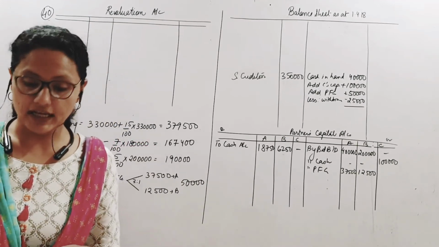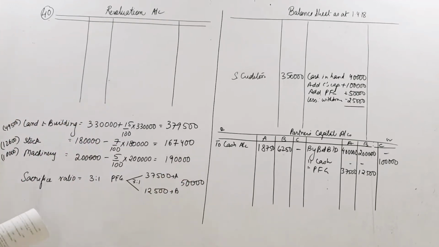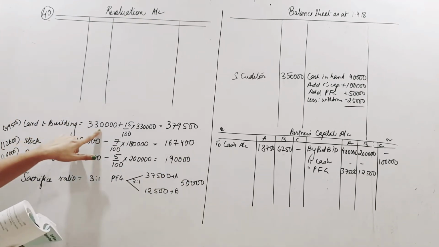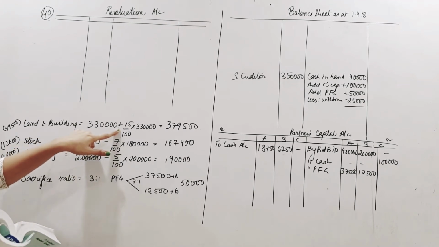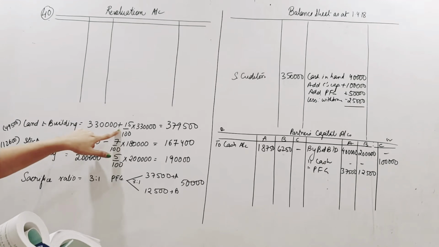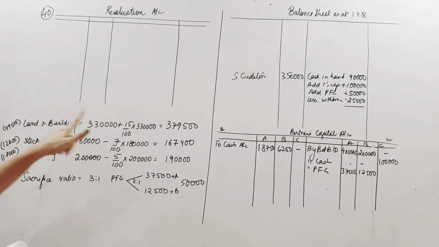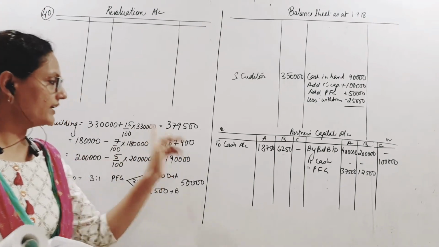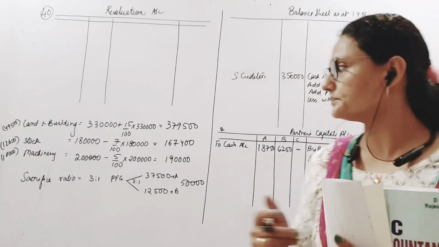The value of land and building is appreciated by 15%. I have given effect to that, all the calculations. Book value was 3,30,000. It has appreciated, so we will add the increase. 15% of 3,30,000 is coming to 49,500. So if I add this, the fresh value is this. This is the increased amount. Very carefully note this, children.